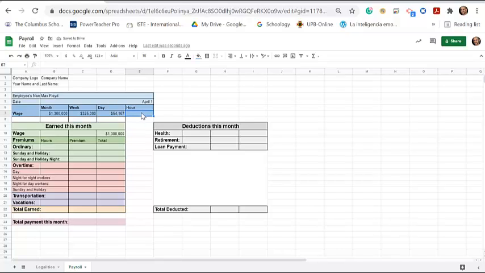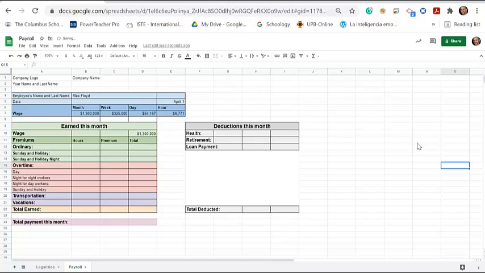Now per hour equals whatever this person makes per day divided by 8, because this person works 8 hours a day. So this is how much this person makes per hour. For this particular exercise, we're going to see how much my worker did. So let's make this a little bit larger so we can see the criteria better.